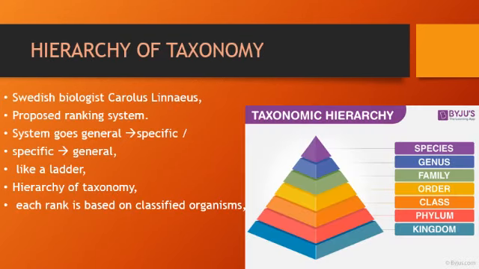Next topic is hierarchy of taxonomy. Hierarchy means rankings or levels. In this system, organisms are placed in larger and smaller groups. Like if we talk generally about our province, Khyber Pakhtunkhwa has many cities, including Peshawar. And in Peshawar, we have different areas like Kent area.